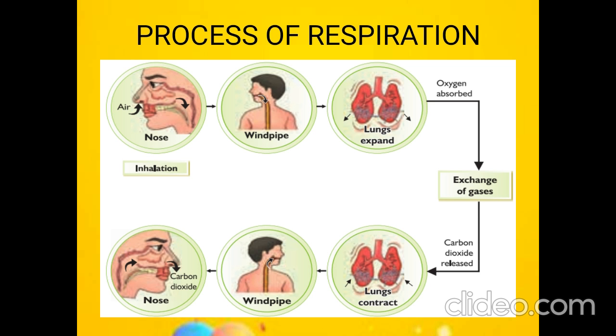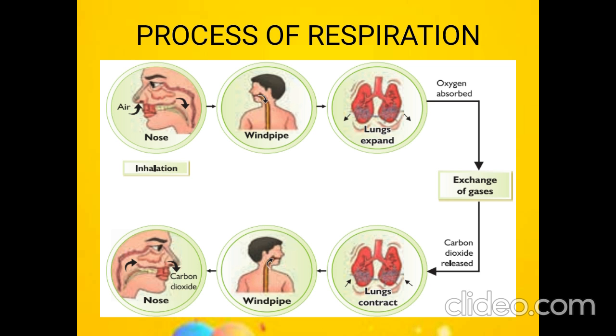After that, the air travels through the windpipe, then it reaches the lungs. What will happen inside the lungs? The oxygen will be separated, and the separated oxygen will get dissolved in the blood.